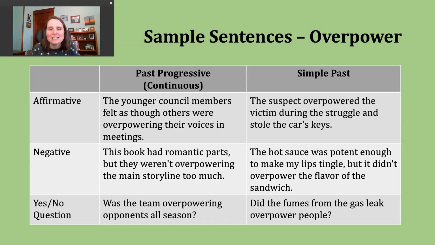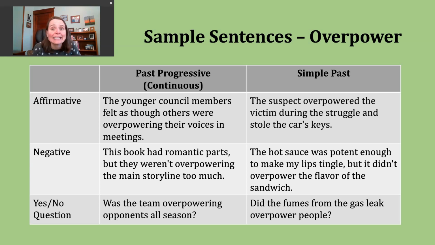Let's take a look at an example sentence. The suspect overpowered the victim during the struggle and stole the car's keys. Okay, so here, maybe this is part of a story that's in a newspaper, some other type of media describing a particular crime that had taken place at a particular time. Not every sentence in the simple past tense will have that time signal telling us the known time. It can be implied as part of a longer passage as well.